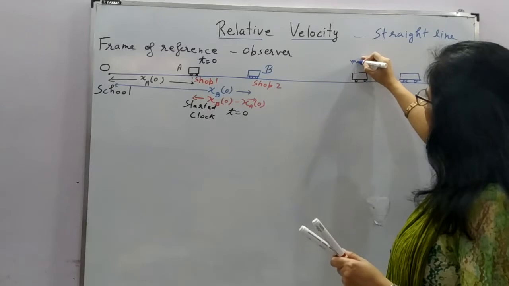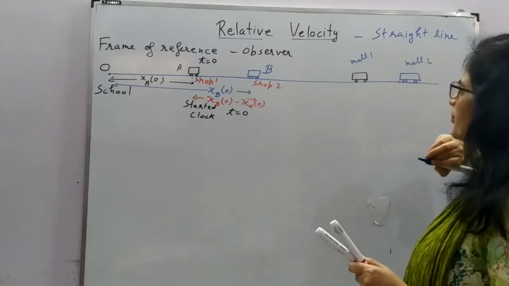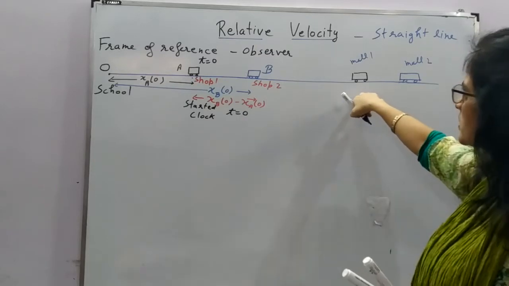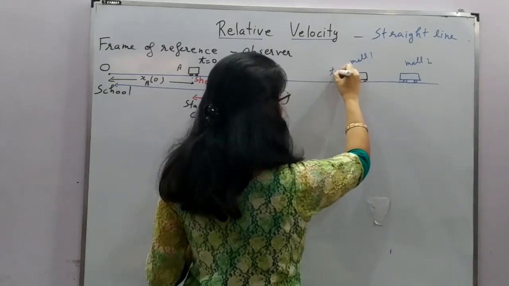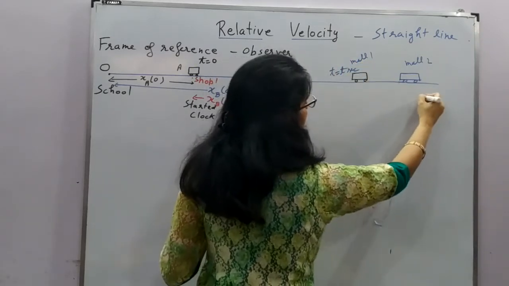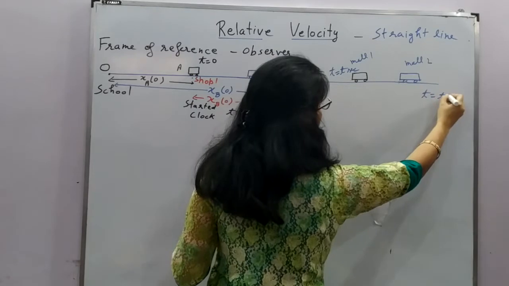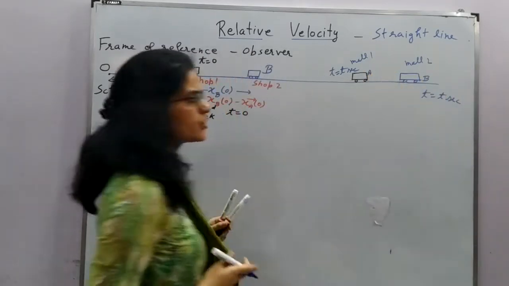Suppose this is your mall 1, this is your mall 2. Now what is this? This is the final position at time t is equal to t.